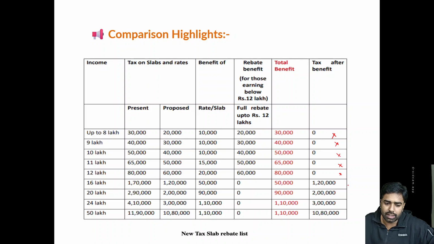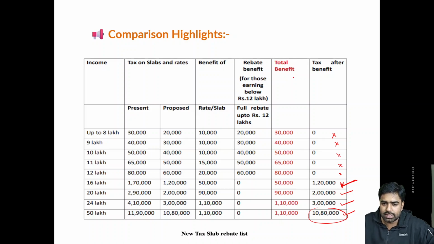Now, if a person is having income up to 16 lakh rupees, he is going to pay a tax of 1,20,000. For a person having income up to 20 lakh rupees, he is going to pay 2 lakh rupees. A person having income of 24 lakh rupees is going to pay 3 lakh in taxes, and a person having income of 50 lakh rupees is going to pay 10,80,000.